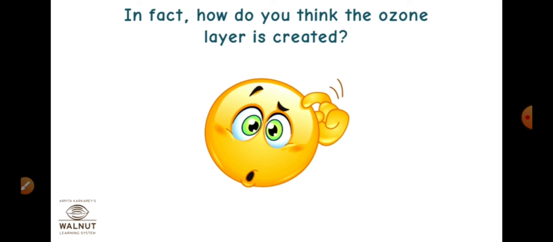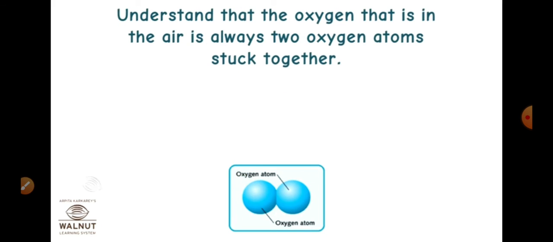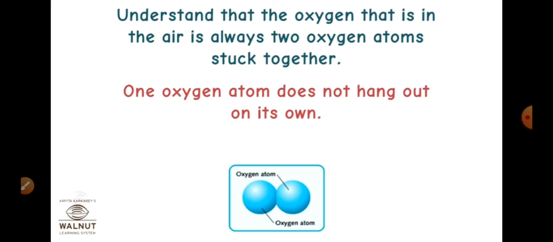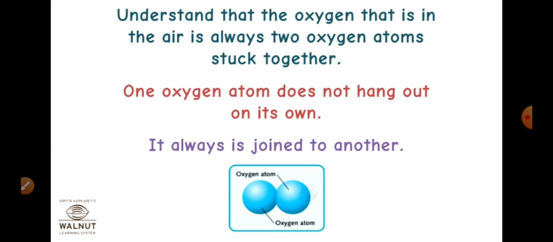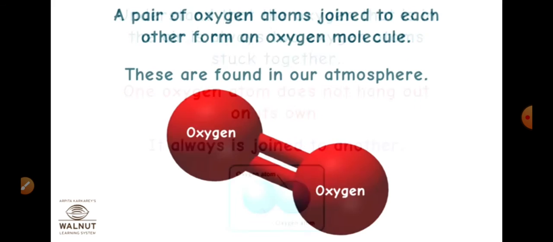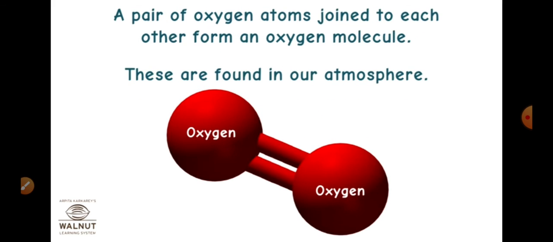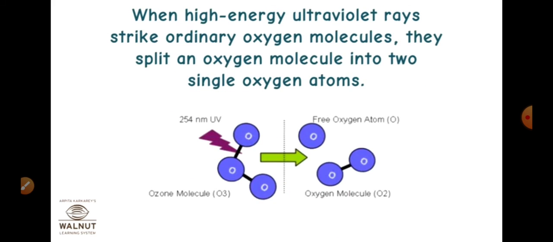So, in fact, how do you think the ozone layer is created? Understand that the oxygen that is in the air is always two oxygen atoms stuck together. Yes, this we have learned. One oxygen atom does not hang out on its own, it is always joined to another. A pair of oxygen atoms joined to each other forms an oxygen molecule. These are found in our atmosphere.